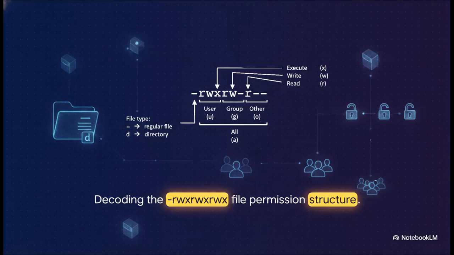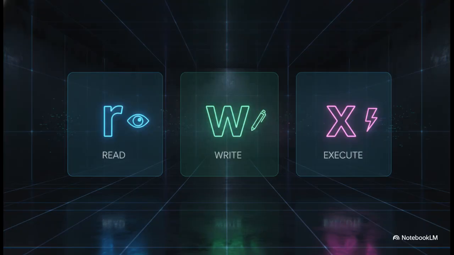Okay, so we've organized the data. Now we need to secure it. And this brilliantly illustrates the elegant logic of Linux security. Every file and directory is governed by a really strict yet simple set of permissions that cleanly divides access into 3 distinct categories: the user, who owns the file, the group assigned to the file, and, well, other, which is everyone else. The whole mechanism breaks down into a tangible string of just 9 characters.